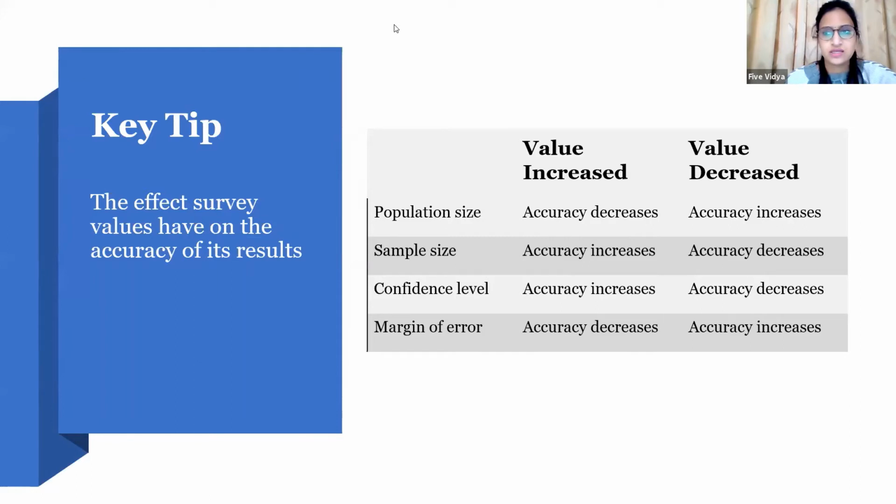There are so many online sample size calculators also available, so you can use those, but I think it becomes a little difficult once you have to defend which formula you have used for calculating the sample size. But if you want to cross-verify, you can always use an online sample size calculator. Do it from an authentic website like SurveyMonkey.